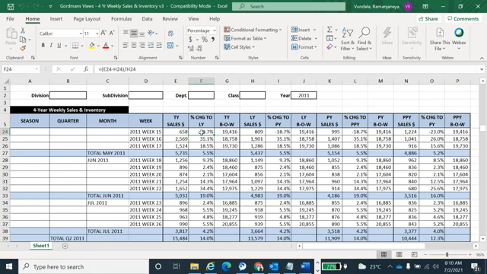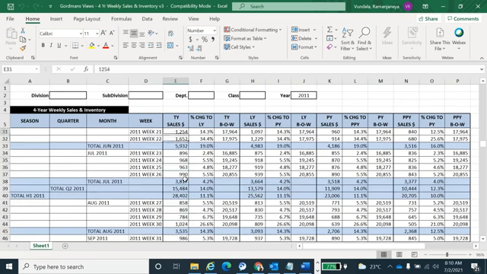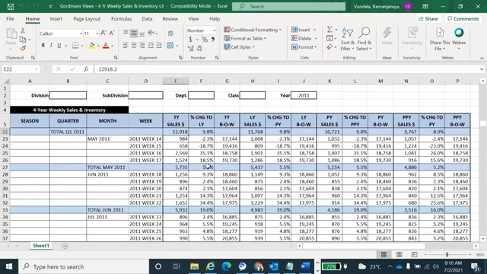They got a loss of 18% for this particular week compared to last year, and then they compare with the year before last, and still they got 18%. Like that they analyze the sales data, what is happening, how much profit they are getting. Overall, monthly they got 5% profit compared to last year.